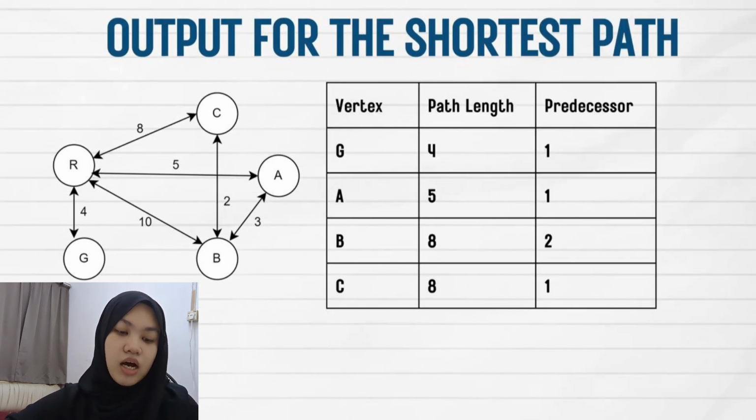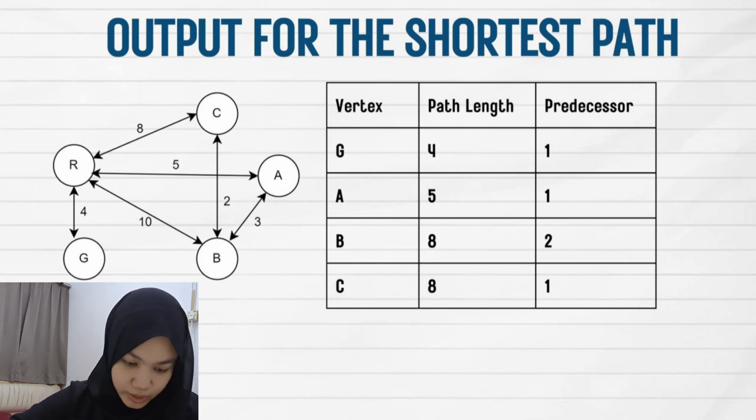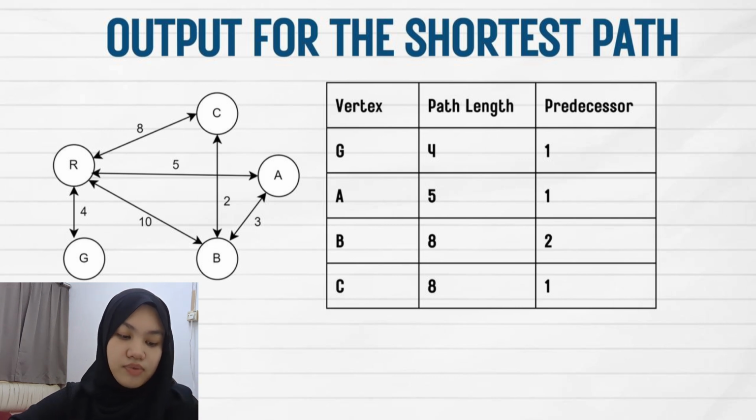Next is the output for the shortest path. After we do the table, we can see in each column the minimum value of the path. So for vertex G, the shortest path is 4 with the predecessor 1. For vertex A, the shortest path is 5 with the predecessor also 1. And vertex B, the shortest path is 8 with the predecessor 2, like we must visit two vertices. And lastly, for C, the shortest path is 8 with the predecessor 1.